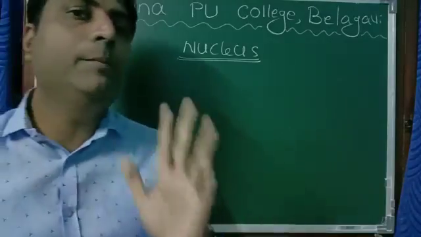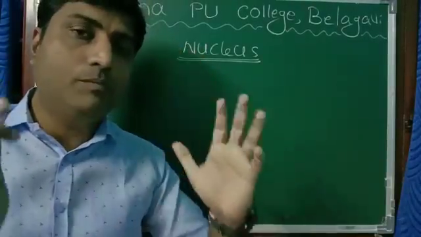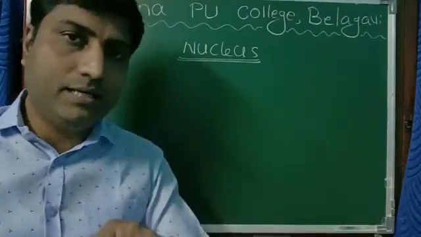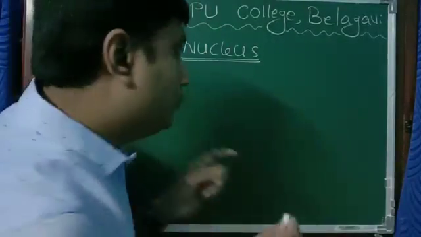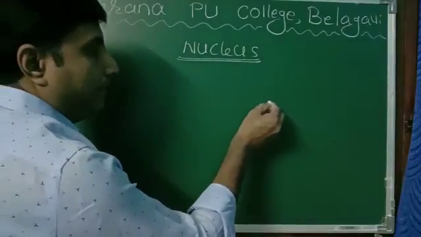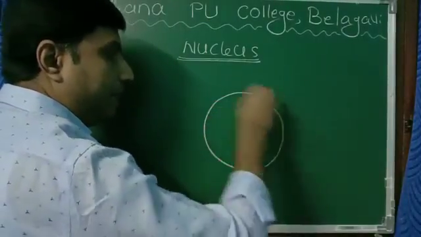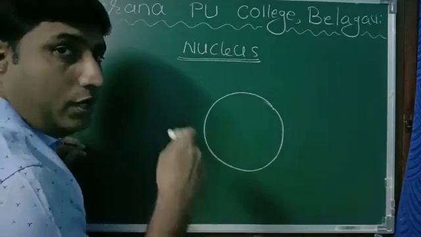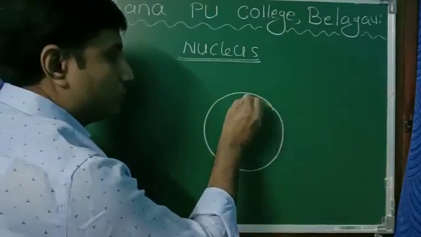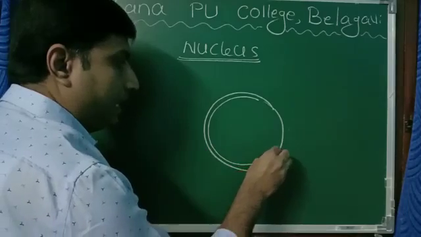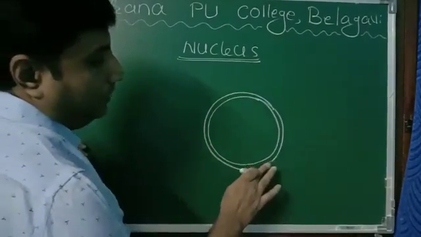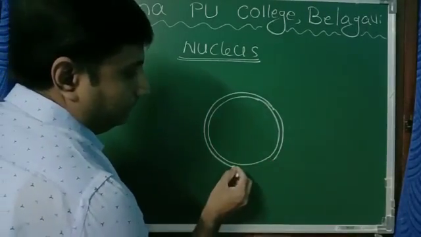Nucleus is a very important part of the cell. It is the center of the cell. It controls all the activity of the cell. Each nucleus is made up of nuclear envelope, or we call it nuclear membrane. So this is nuclear membrane. I am drawing only the nucleus now. Okay, nuclear membrane.